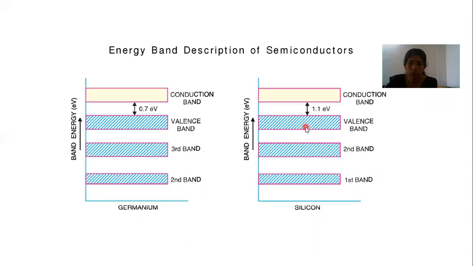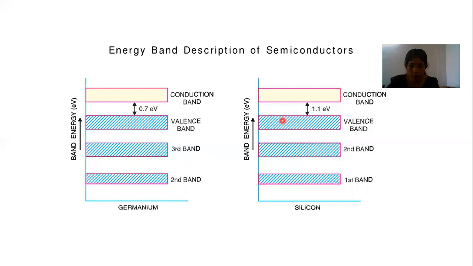This figure represents the energy band diagram of solid silicon. Here it is solid germanium. An additional band called the conduction band is shown above the valence band. All the three lower bands, including the valence band, are shown completely filled. Here you can see the first band is filled, the second band is filled, and the third band, that is the valence band, is filled.